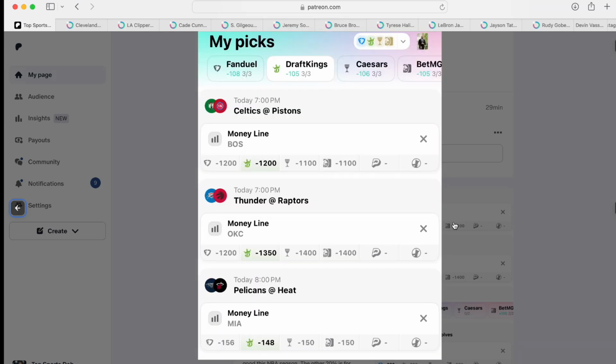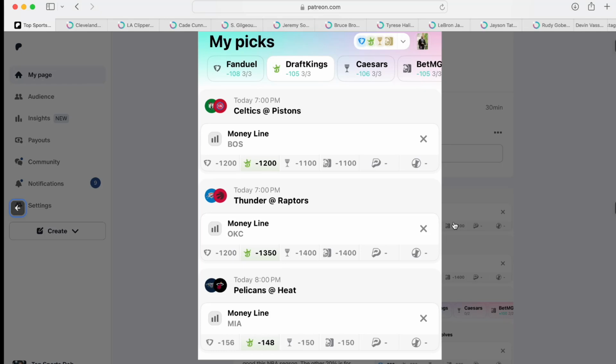First thing, we have a money line parlay. We have Boston Celtics to win against my Pistons straight up. You know, they're probably going to do that. OKC to win against the Raptors straight up. You know, they're probably going to do that. And the last one I like is Miami Heat to win straight up against the Pelicans.